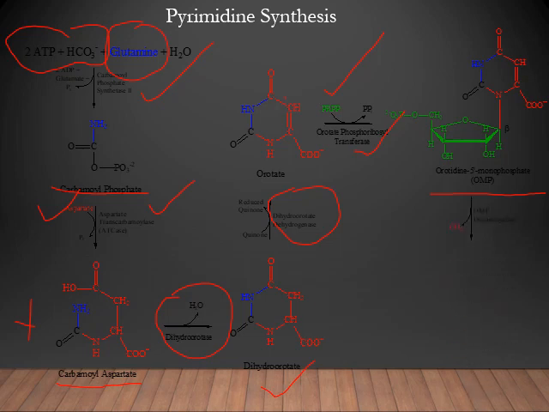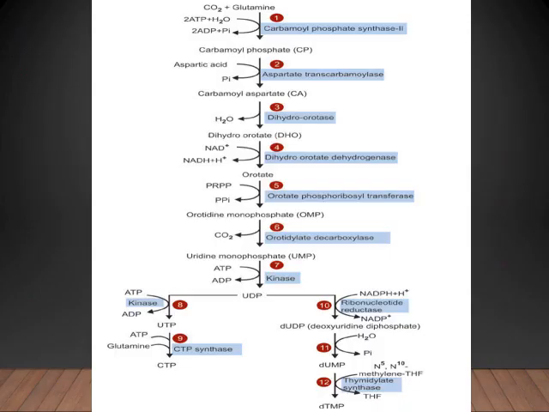Now the sixth reaction is that orotidylate is decarboxylated to yield uridine monophosphate. Our first pyrimidine nucleotide synthesized is UMP, uridine monophosphate, and the reaction is OMP undergoing decarboxylation by OMP decarboxylase enzyme to form uridine monophosphate. Okay, so this is regarding the de novo biosynthesis of pyrimidine nucleotides. This is the overall pathway, which explains all 6 reactions up to the formation of uridine monophosphate.